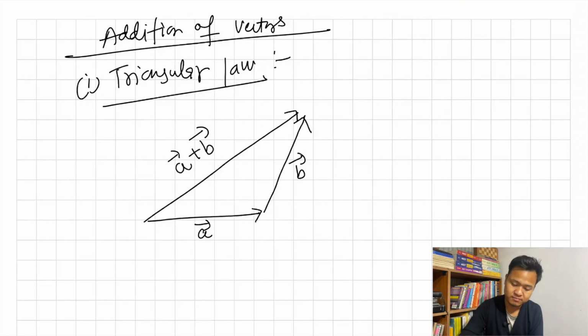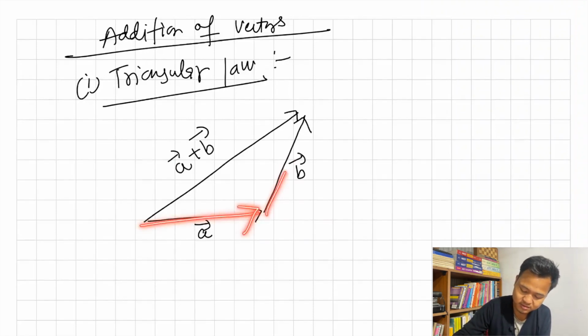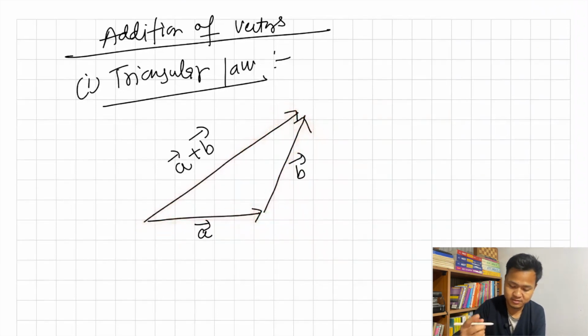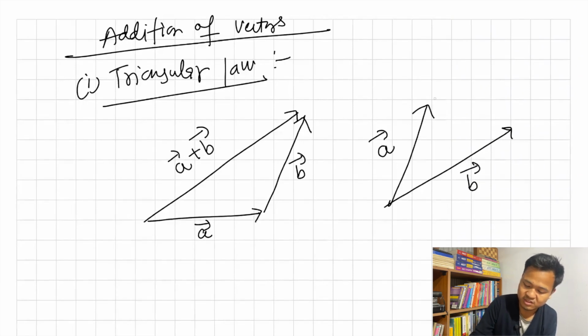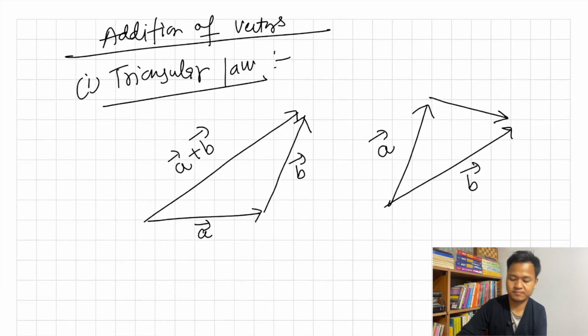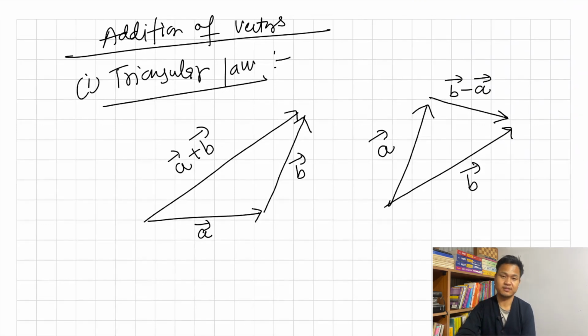So this is A, this is B, this is A plus B. Now if I have A and I have B, tell me what is this? This will be B minus A. Using this law, why B minus A?